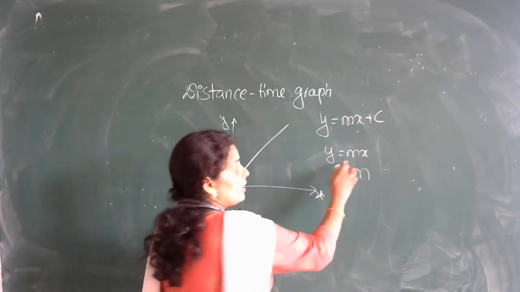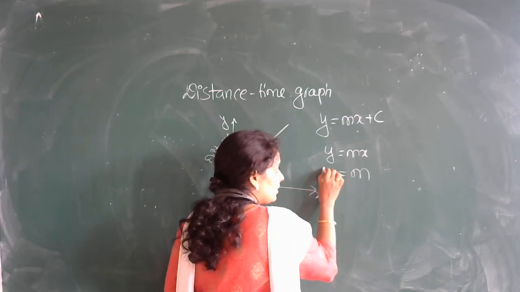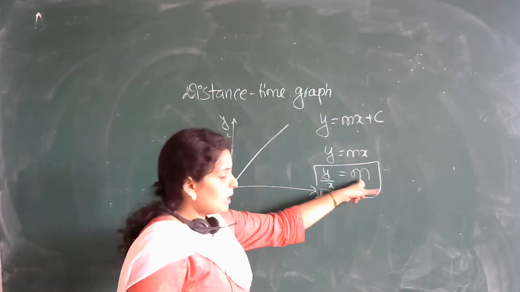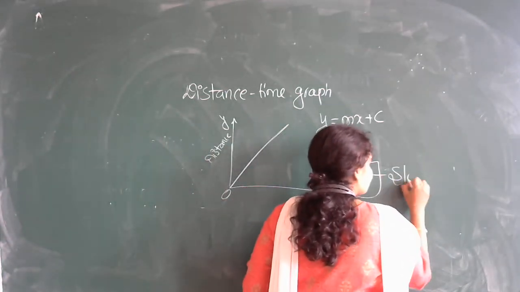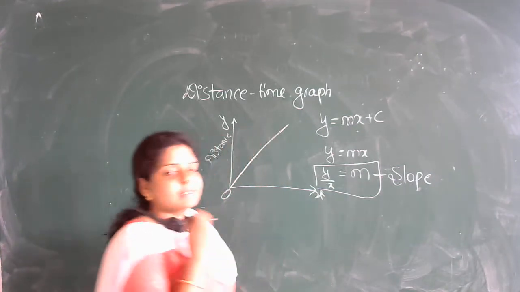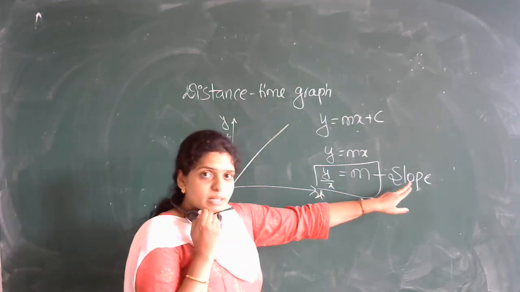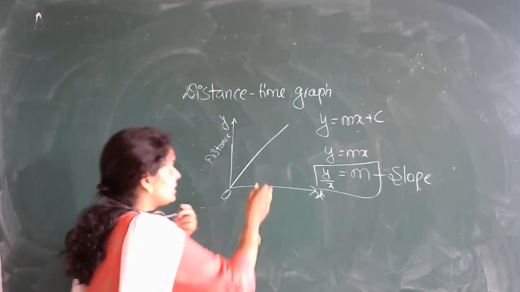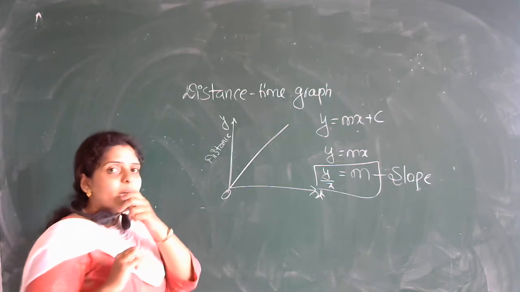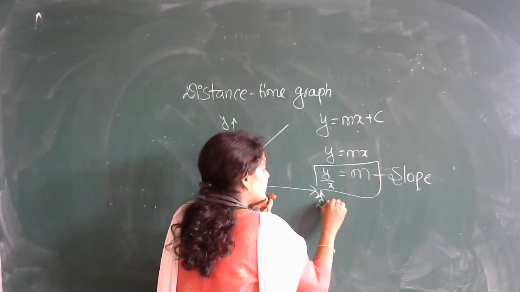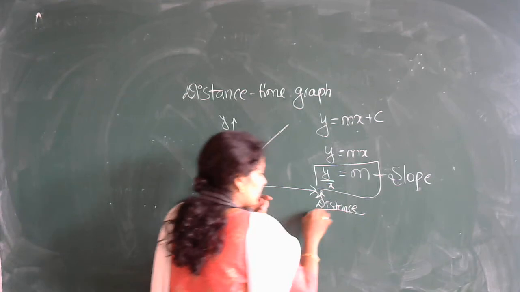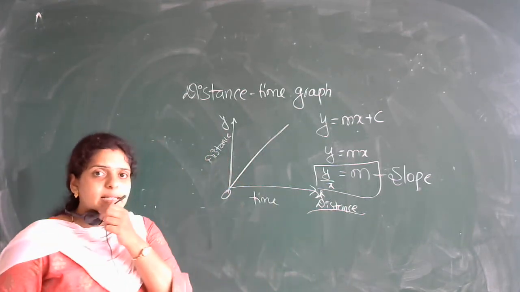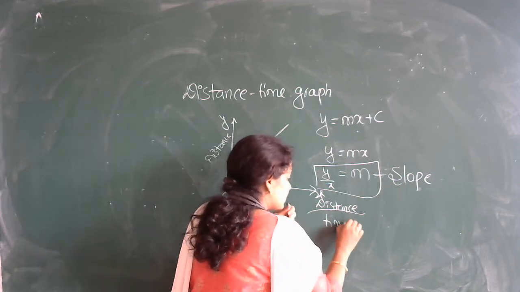I want the m value. M को इधर ही रखो, so m = y divided by x. This is y divided by x. So m is called the slope. C is called the intercept. M is called the slope. So this slope can be written as y divided by x. Now you just see what your y-axis is. Your y-axis represents the distance covered by the body, right? It is distance covered by the body divided by what your x-axis is. Your x-axis is denoting time.